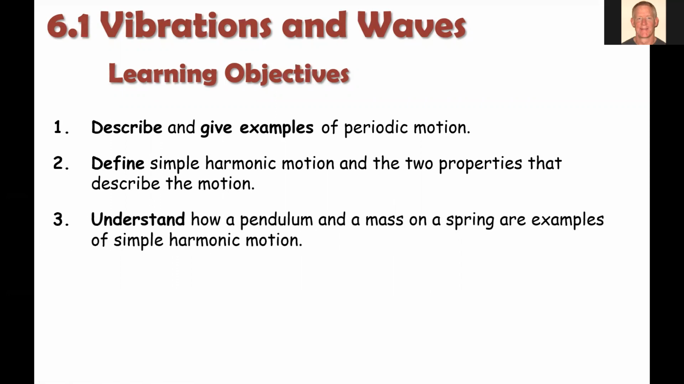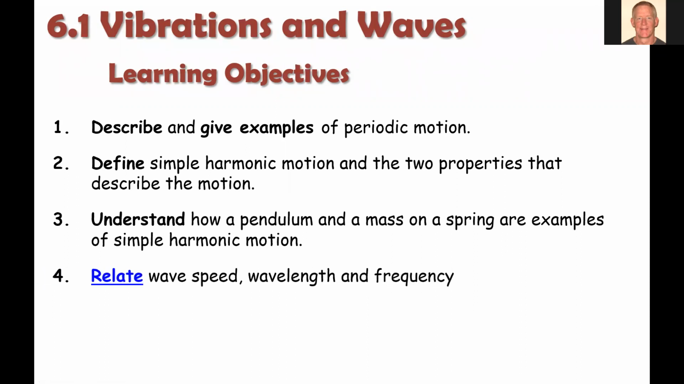And then the third step is to understand how a pendulum and a mass on a spring are examples of simple harmonic motion. And then last, we're going to look at some basic math that we use to describe simple harmonic motion, which can be modeled as a wave. So parameters like wave speed, wavelength, and frequency and period.